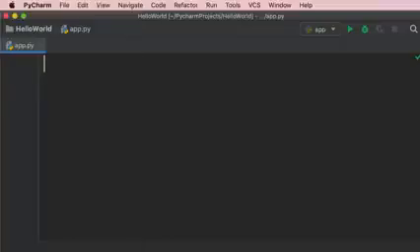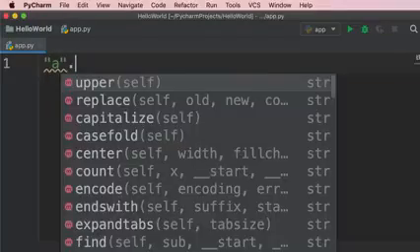Earlier, I told you that strings in Python are objects. Objects in programming are kind of like objects in the real world, like your mobile phone, your bicycle, the remote control of your TV, and so on. They have certain capabilities. So if we type a string here and then press dot, we can see all the functions or methods available in a string object in Python. Now, lists are also objects. So they have a bunch of methods for adding items, for removing them, and so on.